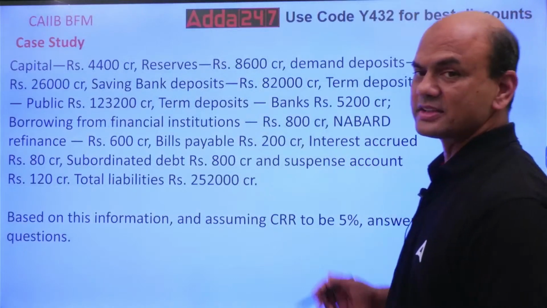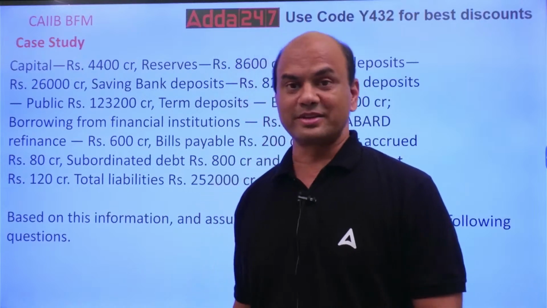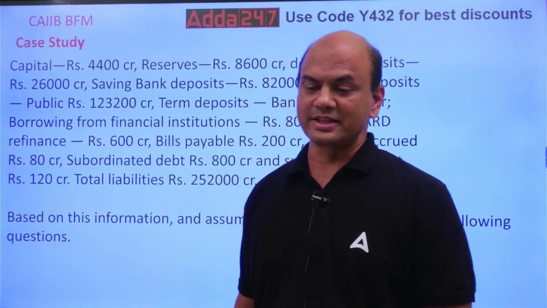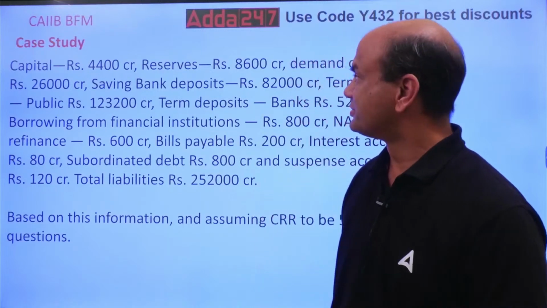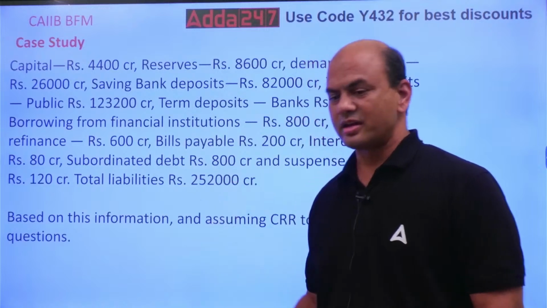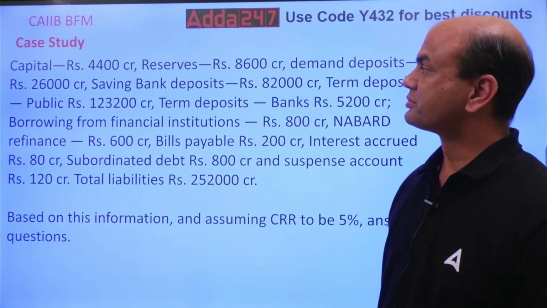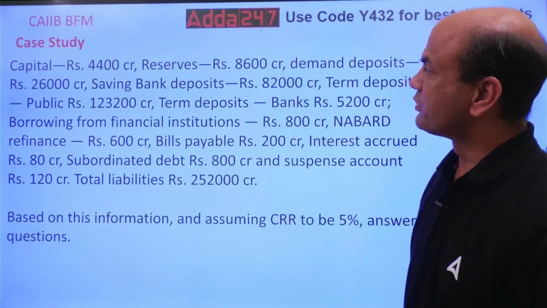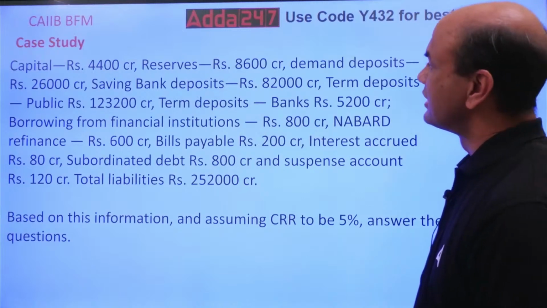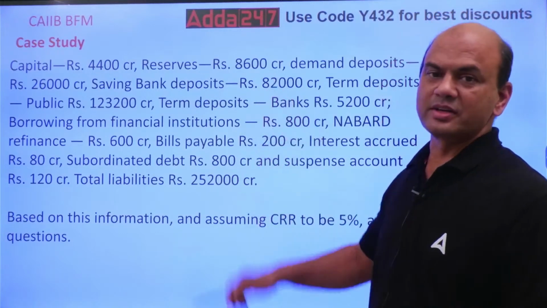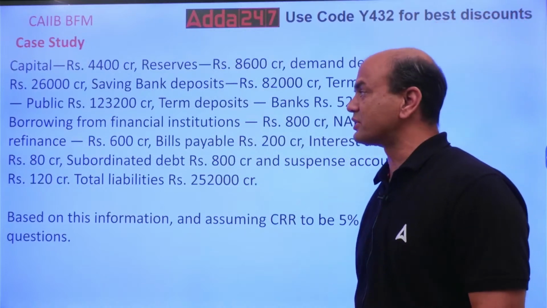This is a case study. This is a 5 marks case study which is asked in the exams. 5 marks, compulsory one. So it is generally asked in the exams. So what is it? Look at this. There is a bank. About this bank, this case study is given. Capital is given as 4,400 crores. Reserves are given as 8,600 crores. Demand deposits are given as 26,000 crores.